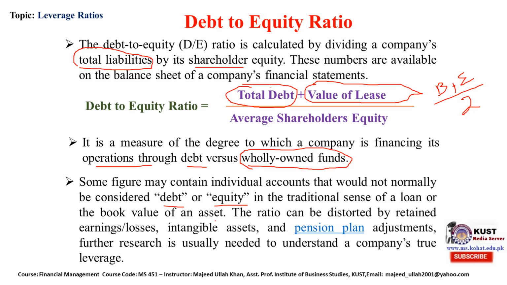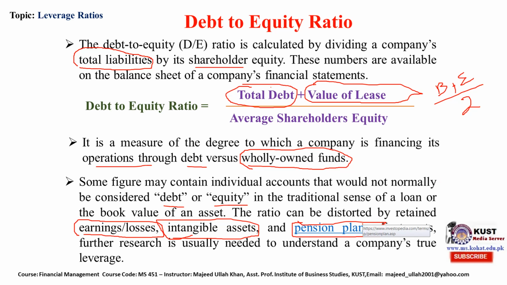The book value of the asset ratio can be distorted by retained earnings or losses, and by intangible assets such as goodwill, copyright, license, patent, etc. And some liabilities which also distort this ratio are pension plans regarding the employees.